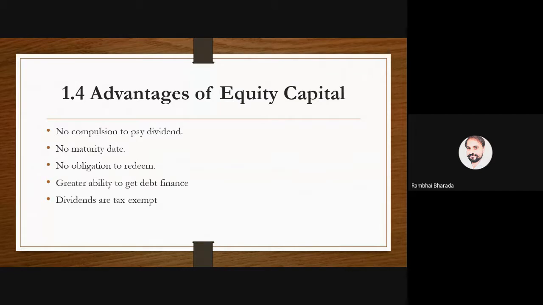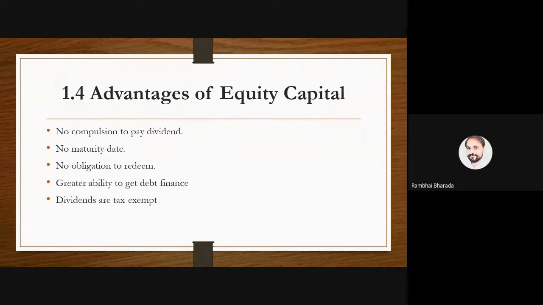Point number 3, this is the advantage from the point of view of obligation to redeem. Here redeem means buyback. If you see some types of preference shares or debentures, you get them for up to 10 years. It means after 10 years, the company needs to buy back the debentures or preference shares. But in case of equity shares, there is no obligation.